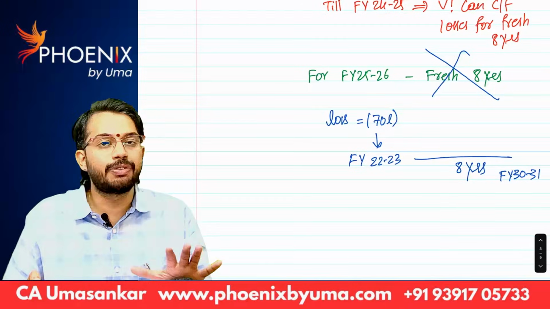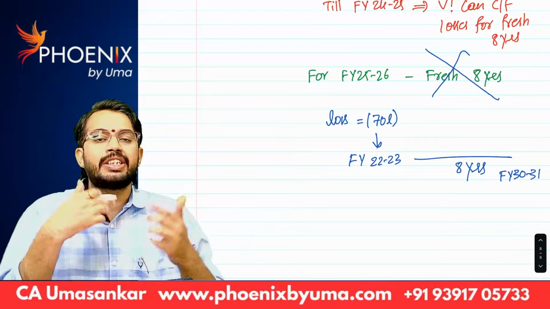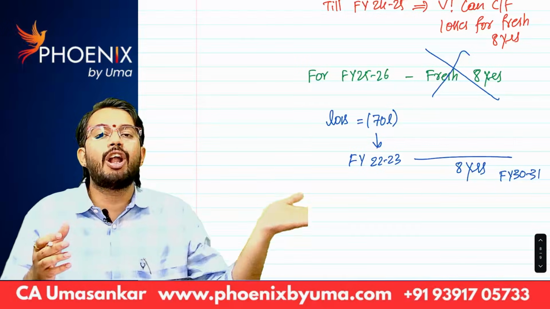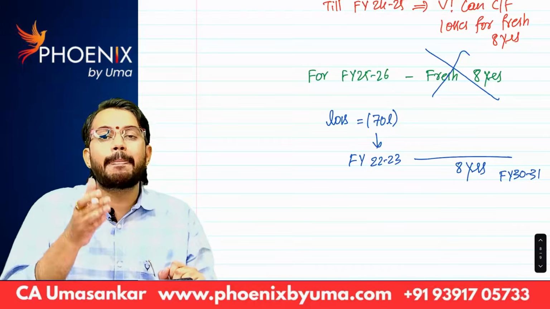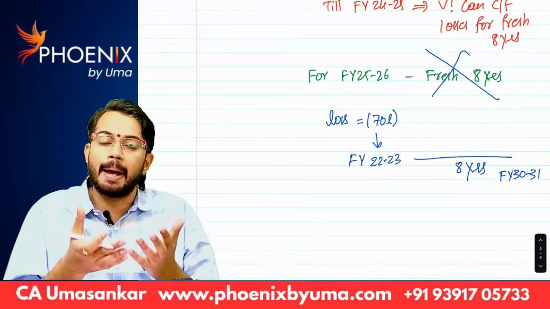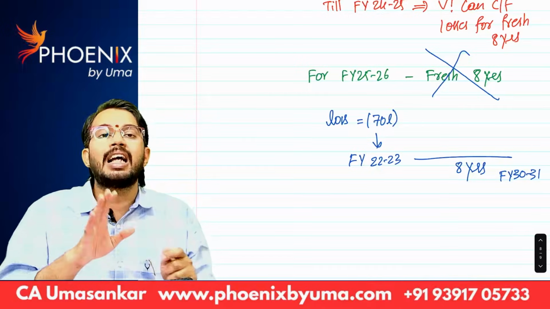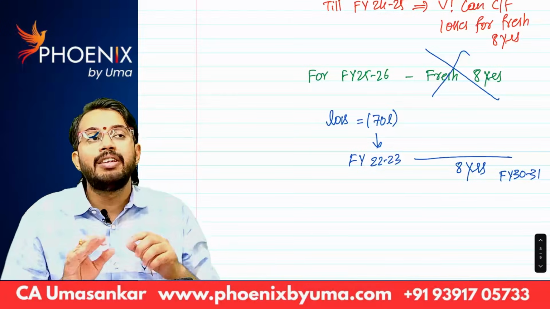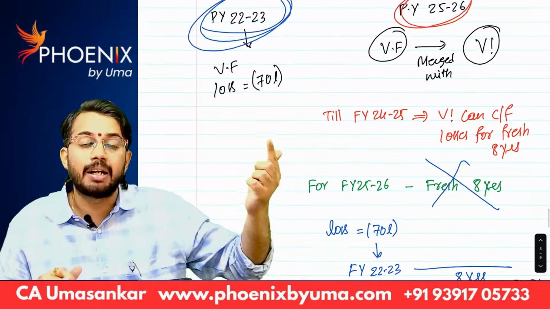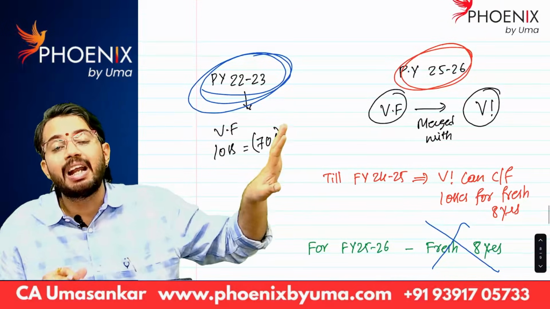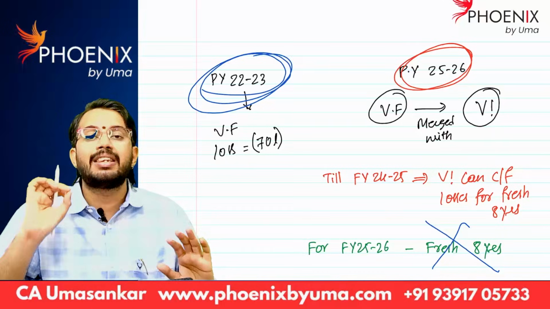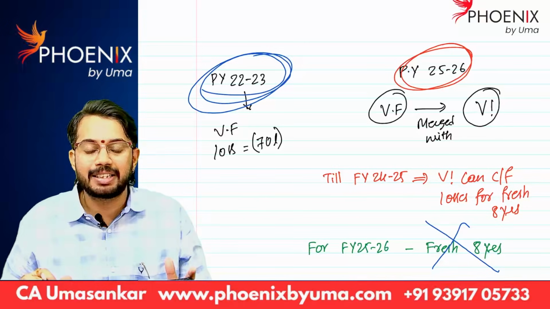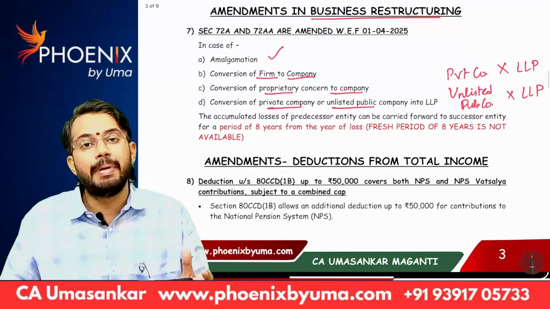Okay, that's what. Earlier, whenever business restructuring happens, successor used to get fresh period of 8 years to carry forward losses of predecessor. But from 1st April 25 onwards, if business restructuring happens, if amalgamation and conversion happens, successor will not get new period of 8 years. He will not get fresh period of 8 years. The year in which loss is suffered by predecessor, previous year 22-23, from that year, whatever the 8 years are there, previous year 30-31, till that previous year only, successor can carry forward the losses. Are you able to understand? So this is another major amendment.